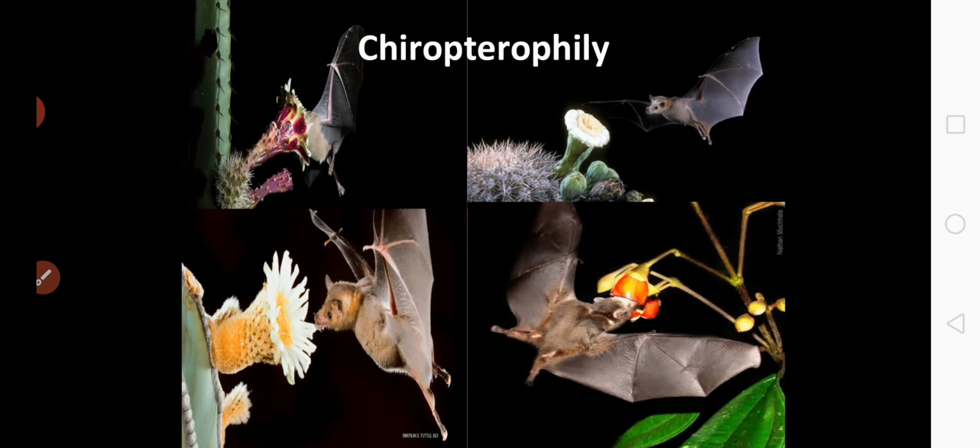In the tropics and deserts, bats are often the pollinators of nocturnal flowers such as agave, guava, and morning glory. The flowers are usually large here and white or pale colored so that they can be distinguished from their dark surroundings at night. The flowers often have a strong fruity or musky fragrance and produce large amounts of nectar. And they are naturally large and wide mouthed to accommodate the head of the bat. As the bats seek the nectar, their faces and heads become covered with pollen, which is then transferred to the next flower. So am I clear?